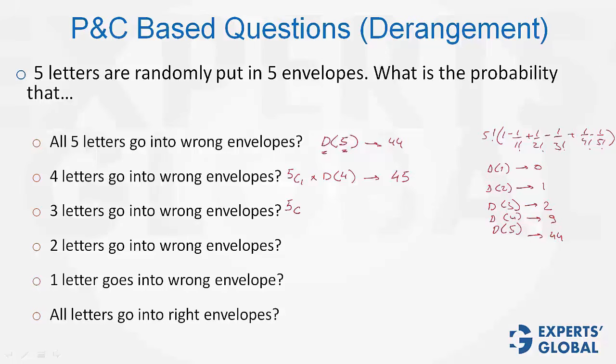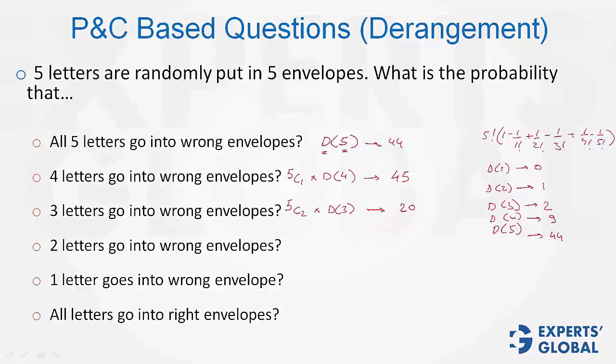Next, 3 go into wrong envelopes. That means now 2 go into the correct envelopes. So 5C2 for selecting 2 letters that go into the right envelopes. And now the other 3 can be deranged in D of 3 ways. 5C2 is 10. D of 3 is 2. So the answer is 10 times 2 equals 20.